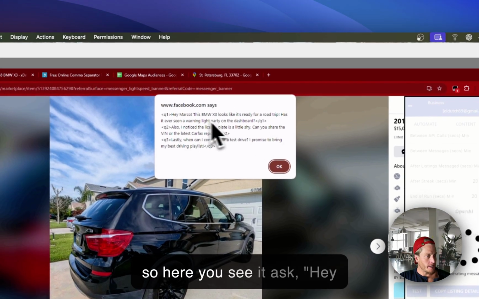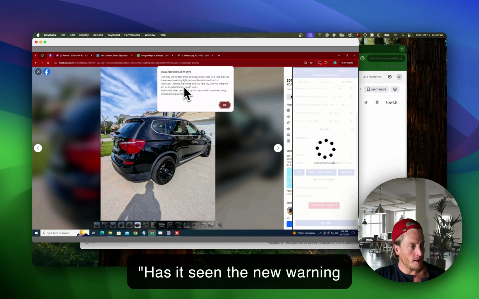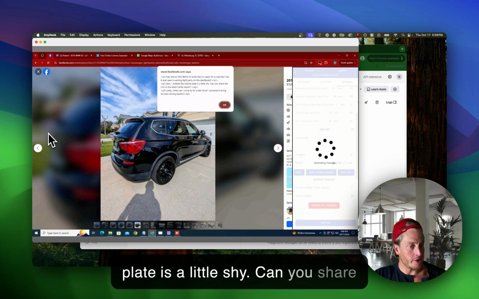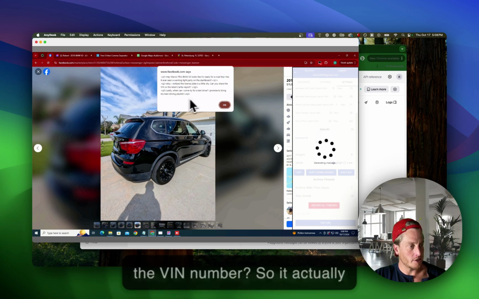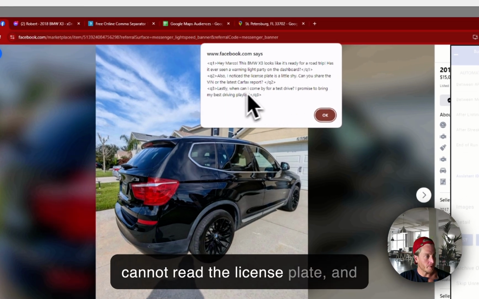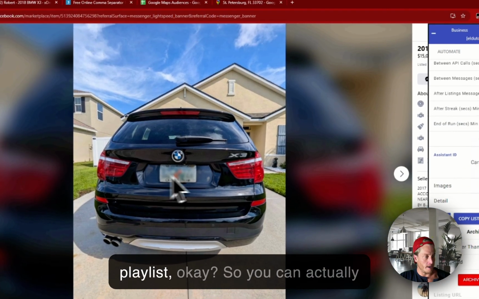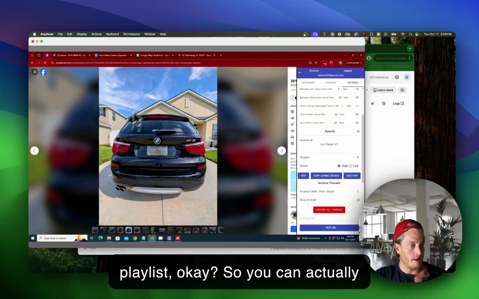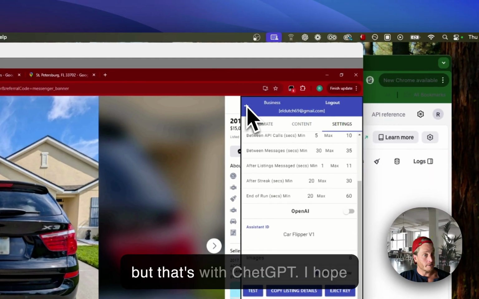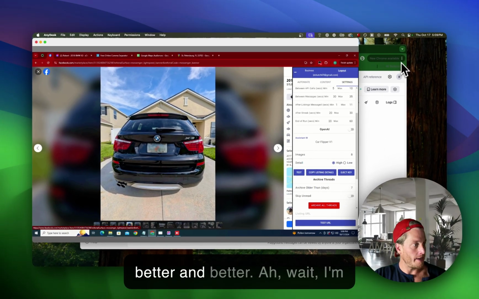Okay, so here you see it as, hey Marco, looks ready for road trip. Has it seen any warning lights? Also, I noticed the license plate is a little shy. Can you share the VIN number? So it actually looks at the images and sees it cannot read the license plate. And then when you can come by for a playlist, okay? So you can actually have ChatGPT look at the images. I must say it's not always working, but that's with ChatGPT. I hope the new models are becoming better and better.